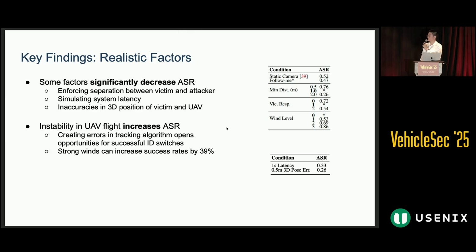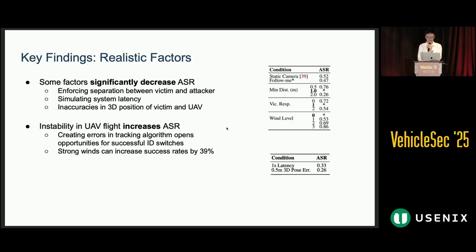So we have a few key findings. First of all, we found some factors that significantly decrease the hijacking attack success. Enforcing the separation, like the larger separation between the victim and attacker, drops the attack success rate significantly, because this limits the capability of the attacker to fully execute the generated trajectory. And also system latency in the attacker's optimization pipeline, and the 3D detection error in the attacker's optimization, drop the attack success rate, because the generated trajectory is less optimal for the current scenario.